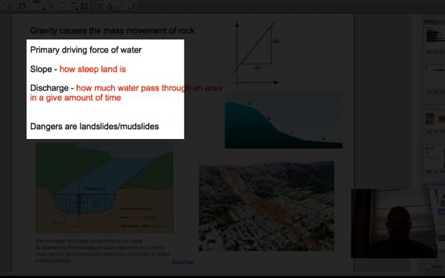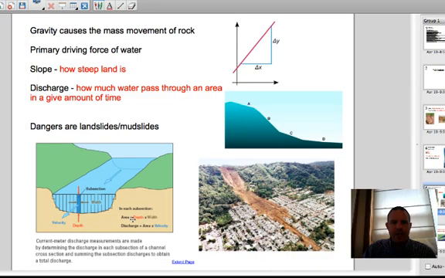If we can find the area of one rectangle, again, area is the length times width, in this particular case, how deep the stream is, multiplied by a particular width of the stream. Then we need to figure out the discharge. And the discharge is the amount of water that passes through that area in one unit of time. We need the velocity. How fast is the water moving?